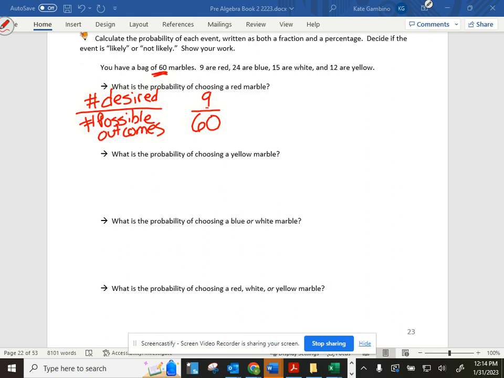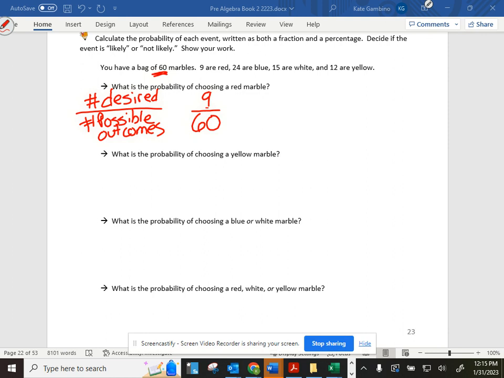I need to turn that into a percentage because it says we need to have both fraction and percentage. I don't need to simplify my fraction. I could just leave it at 9/60. Yes, because we're doing probability. How could I go from 9/60? What do you think is the easiest way to get a percentage? Emily? You do 9 divided by 60 to get 15%. Yeah.